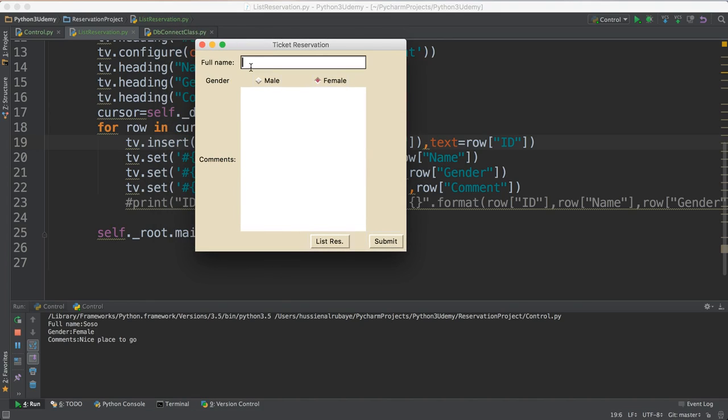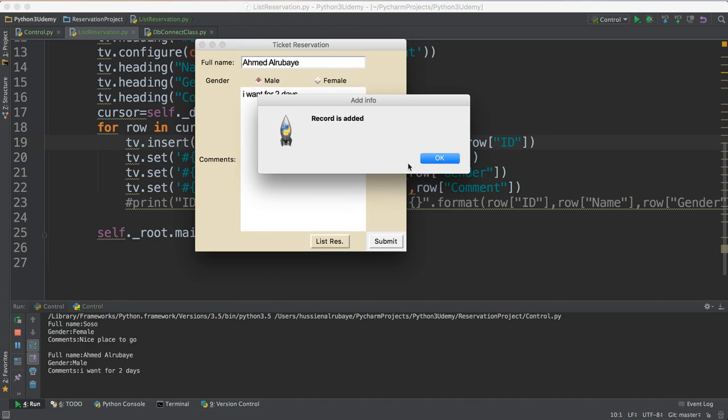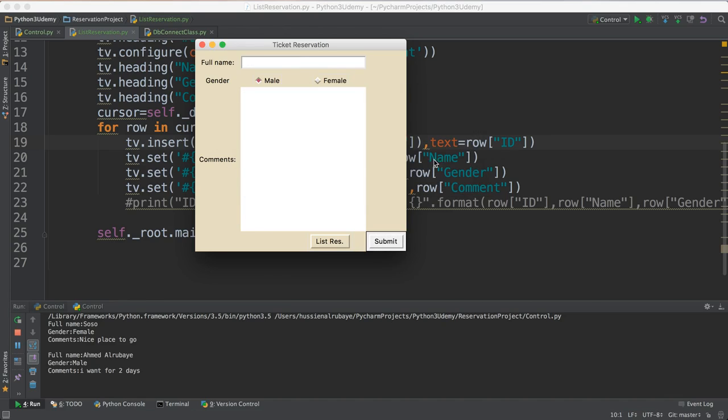Some person wants to do a reservation. He enters his name, for example, Ahmed Arubai, and he enters his gender, like male, and he enters a comment like "I want for 2 days," okay? Then he clicks submit. When he clicks submit, a message appears saying, "Hey, record is saved."